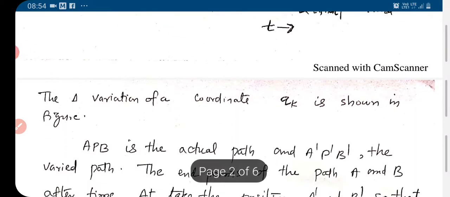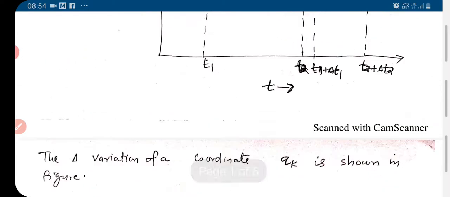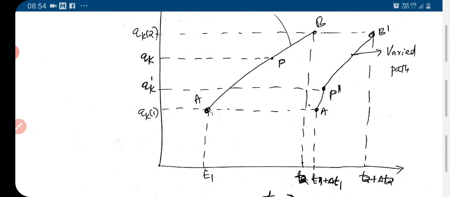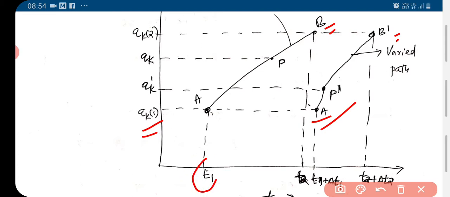So the del variation of the coordinate is like this. We see the coordinates are the same at the endpoints. B and B prime, the qk are the same. A and A prime, qk are the same. But the time is different. For A, the time is t1.